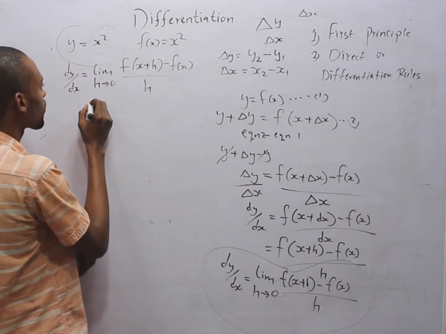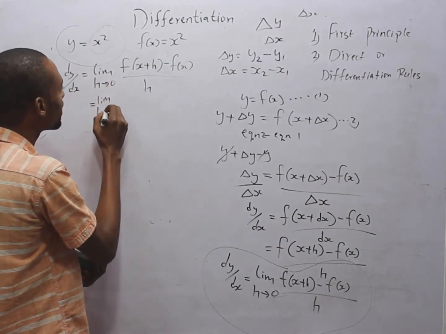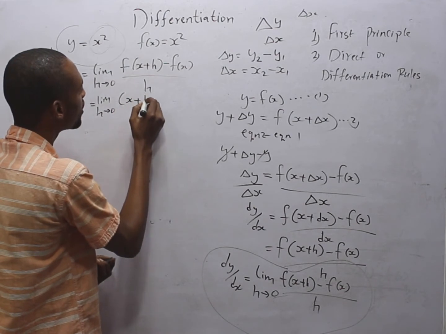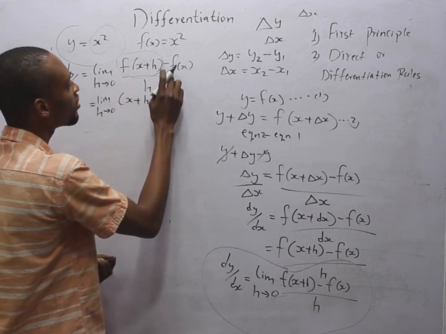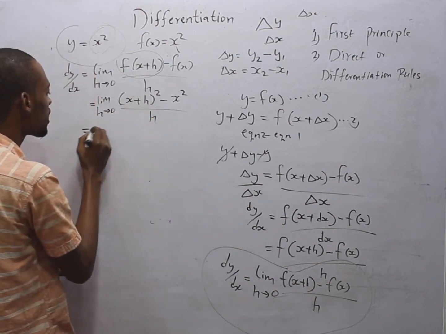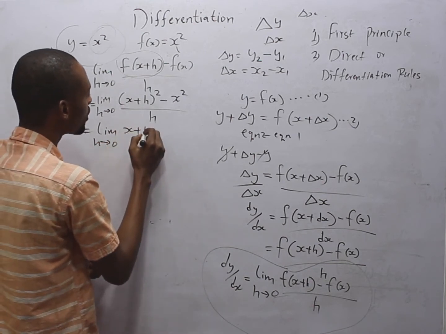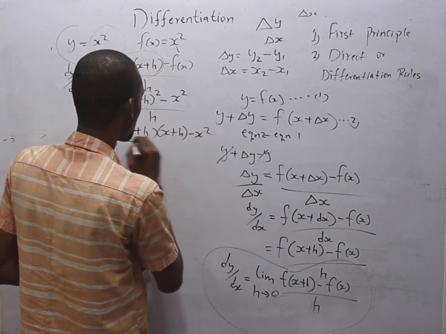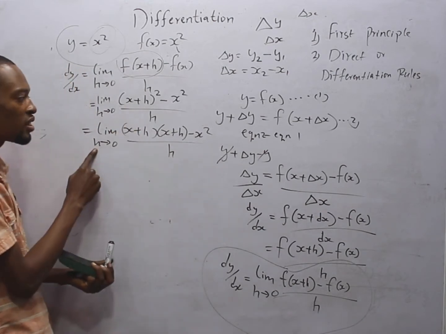So this will give us dy over ds equals the limit as h tends to 0, s plus h squared minus s squared over h. Function of s is now s squared, so over h. This is the same thing as the limit as h tends to 0, s plus h squared minus s squared over h. So in limit, we try to simplify to the lowest term before we substitute h equals 0.